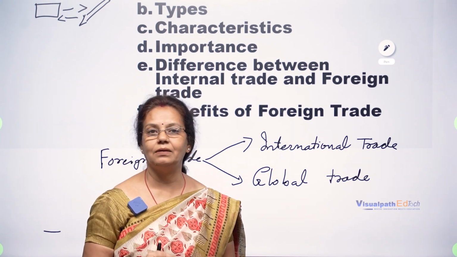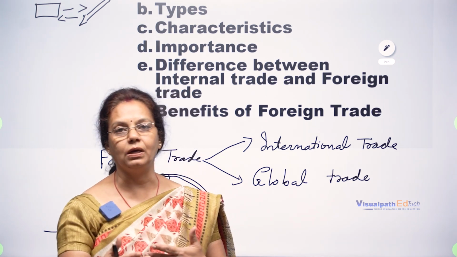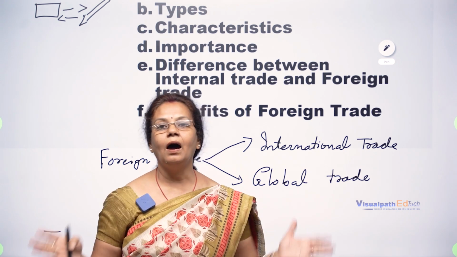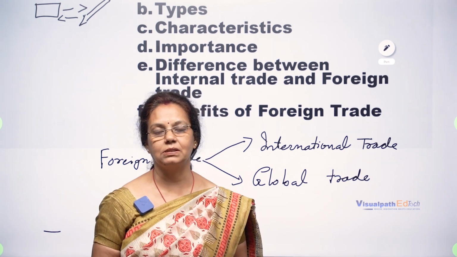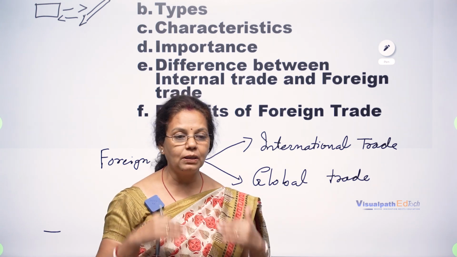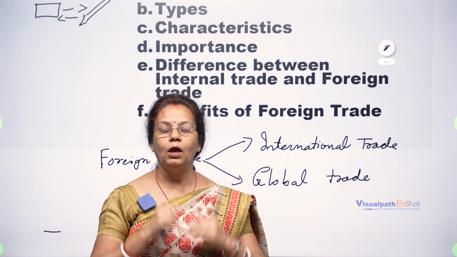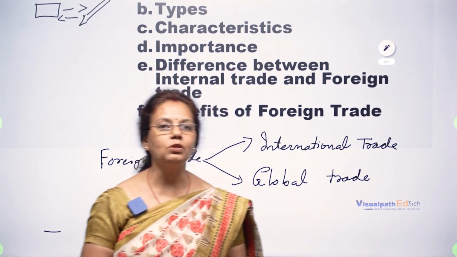Okay, in any country, basically like India, which is a developing country, we need more and more exposure in the outside market to sell our commodities. Same way, for better economic growth, for a better lifestyle, we need goods from outside places also.